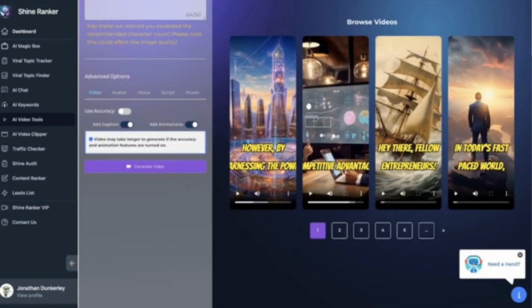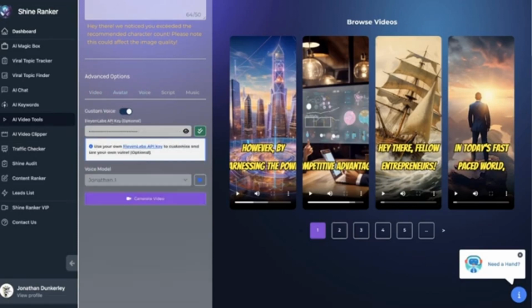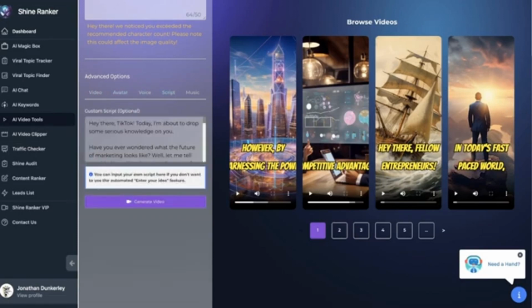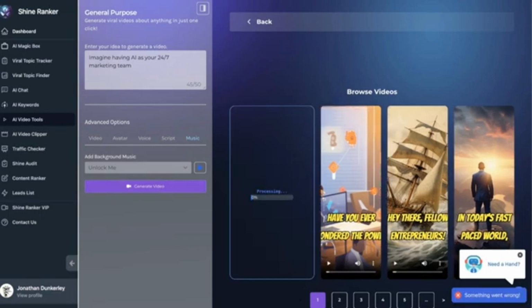Now I could say our video, we have add captions, add animations, we have avatar again. I'm doing one in this video, and then I have my own voice. Then I have my script, and then I have music. And now that we're happy with our settings, all we need to do is hit generate. It's going to start the generation process right here, and we could actually do up to 3 at a time.